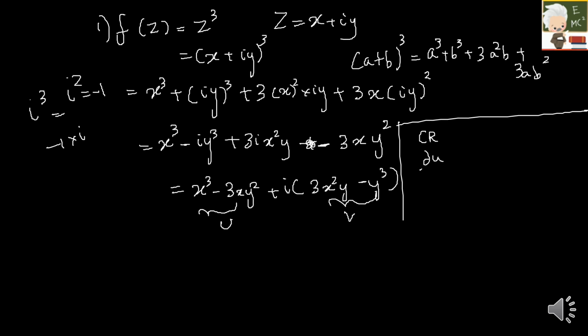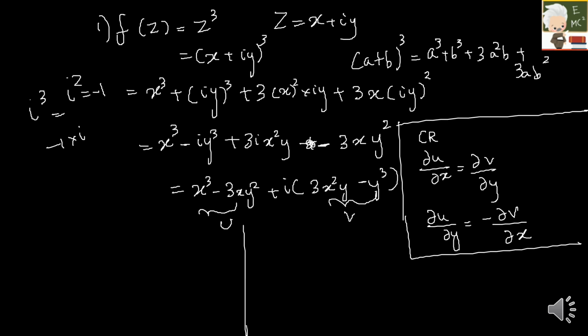So dou u by dou x is equal to dou v by dou y, and similarly dou u by dou y is equal to minus dou v by dou x. So let us do them one by one. First let me do dou u by dou x. So I have to differentiate this. What would it be? It would be 3x square minus 3y square.